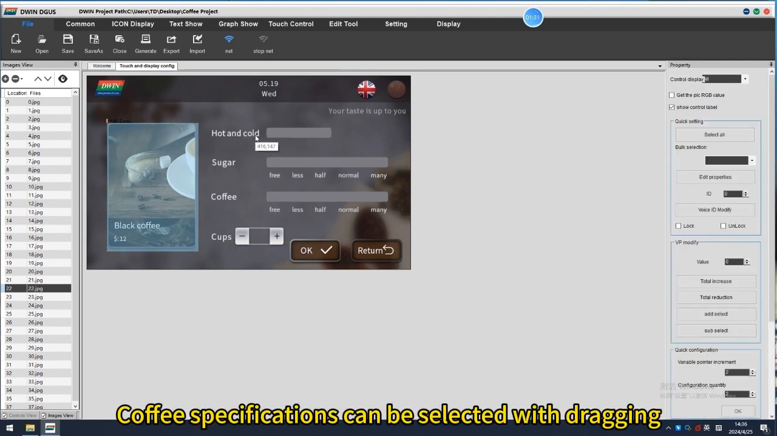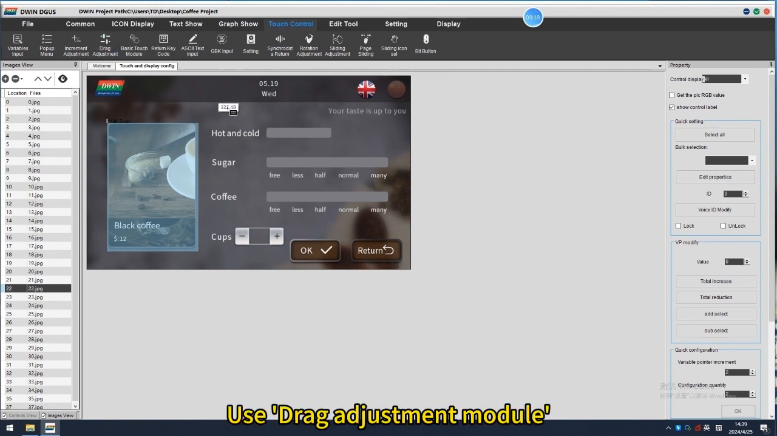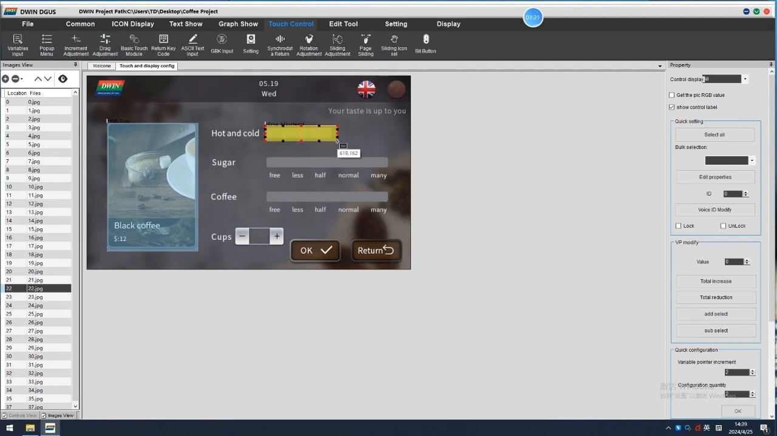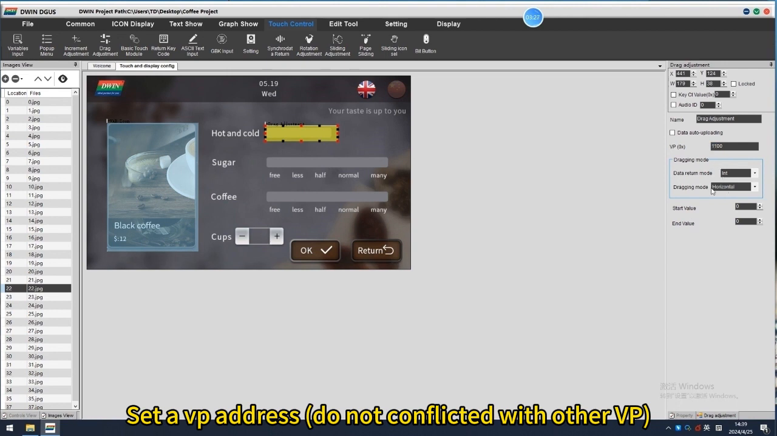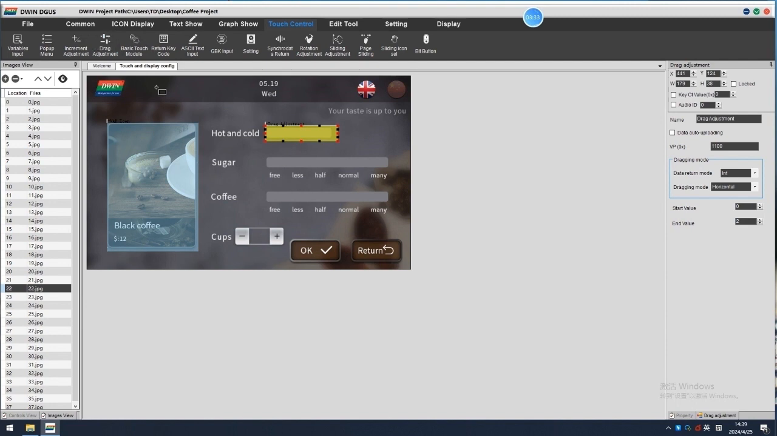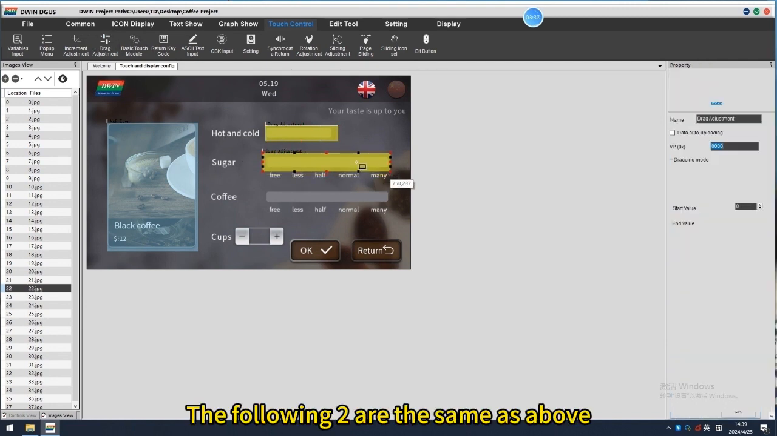Coffee specifications can be selected with dragging. Use drag adjustment module. Set a VP address not conflicted with other VP and the direction. The following two are the same as above setting.